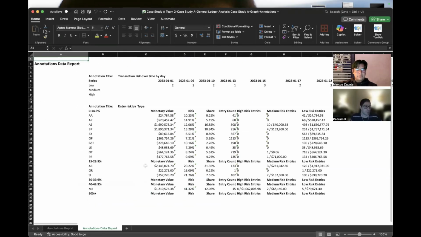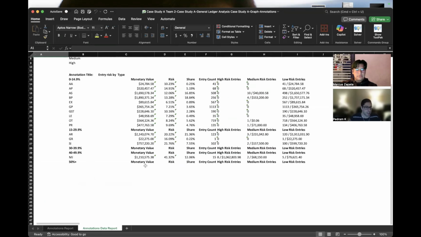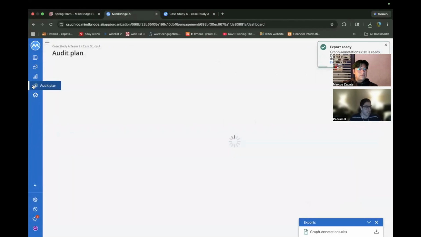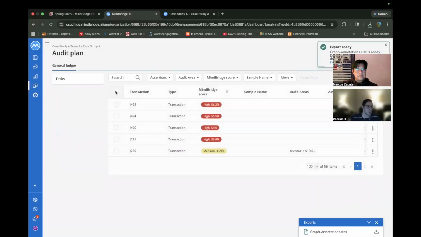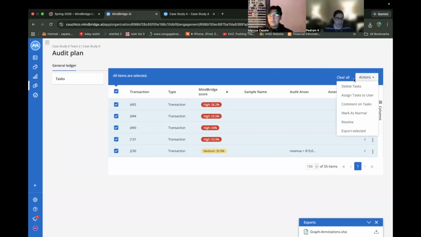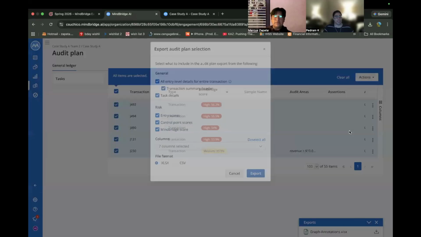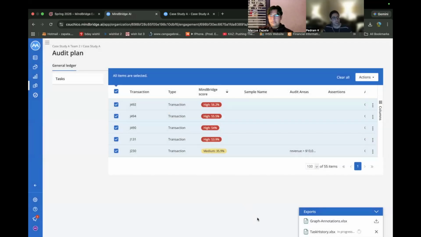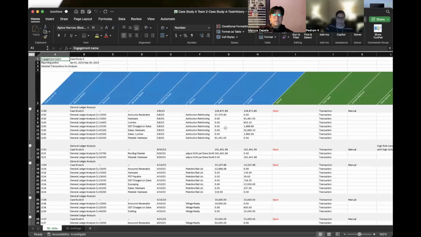And then we can also present them with our audit plan, which includes the transactions, and Marcus is exporting those now. Those are the transactions that definitely need that second pair of eyes through the audit. Basically, we are painting the picture to them that we found these transactions that were unusual. Mindbridge did a fantastic job in flagging these for us, high risk.